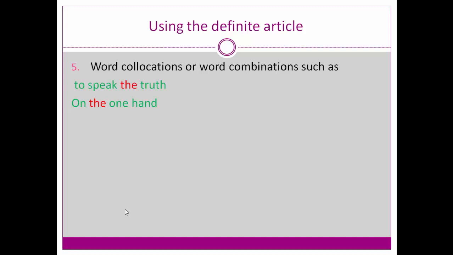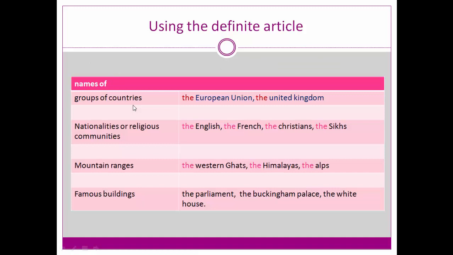And word collocations or word combinations such as to speak the truth, on the one hand. These are all word collocations, phrases. We know phrases are groups of words which have no subject and verb combination. Word collocations or word combinations such as to speak the truth, on the one hand, use the definite article.